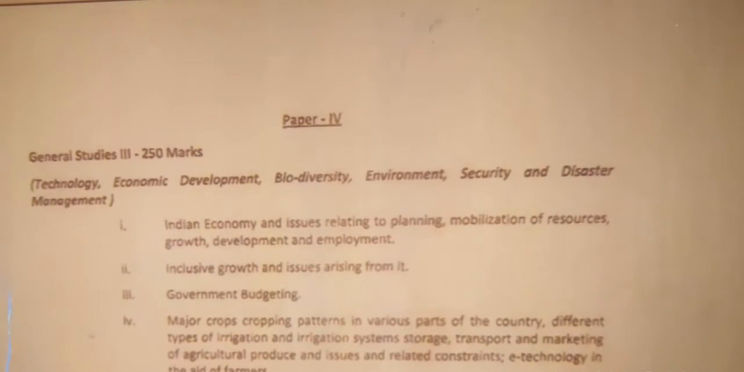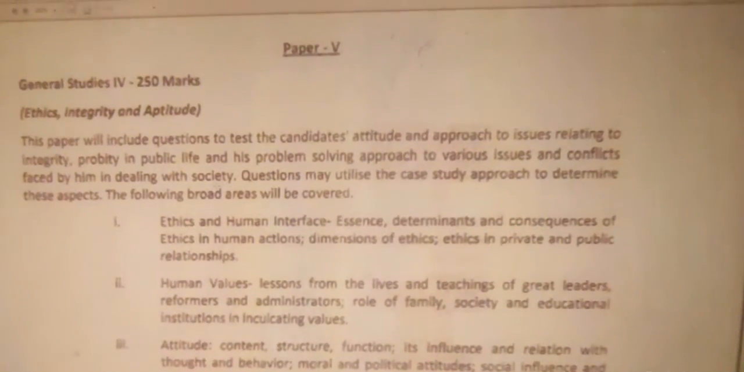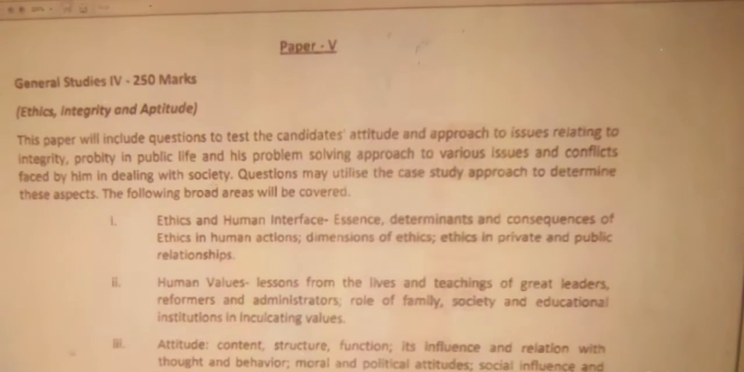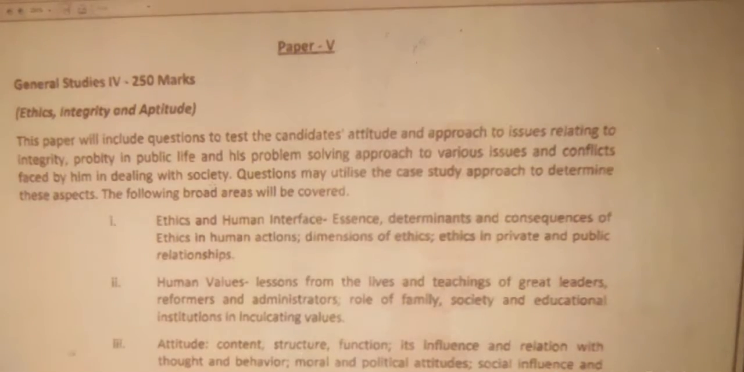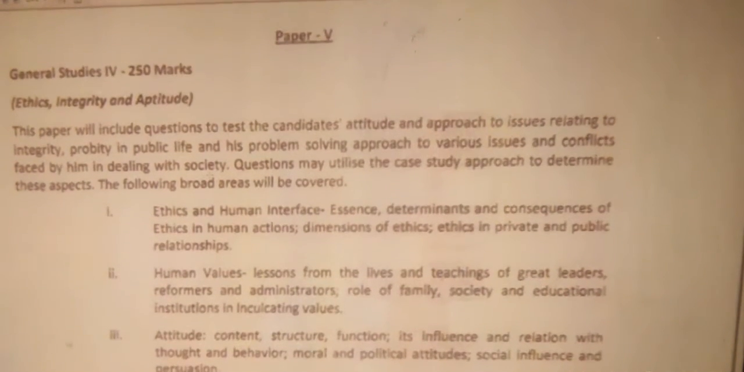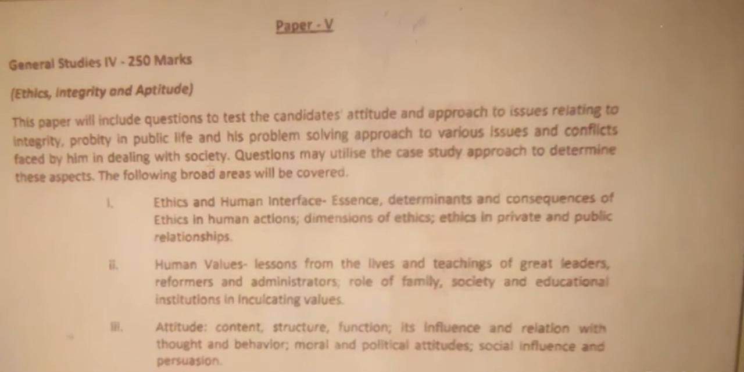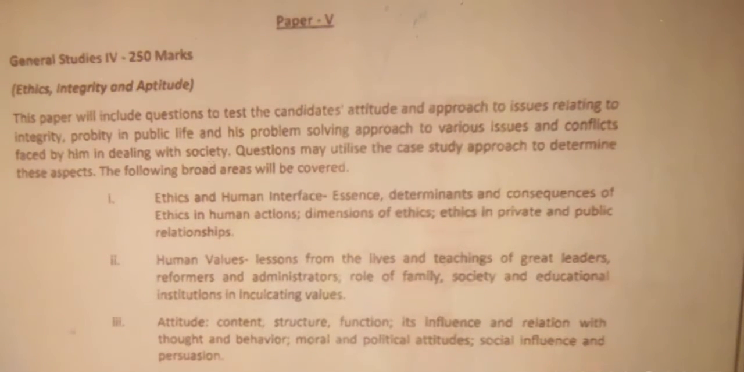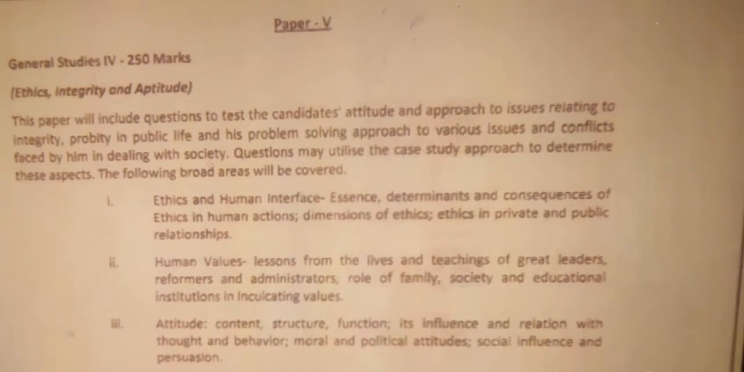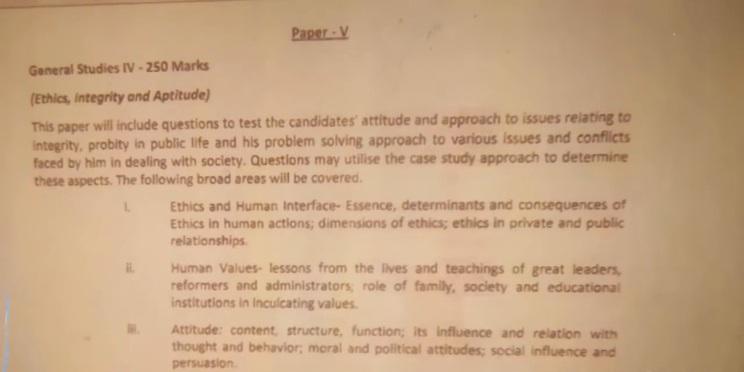Next, move to the next question paper, the mains question paper. This is the fifth question paper. So in the general studies category 4, fifth question paper, 250 marks. This is all about ethics, integrity and aptitude. This paper will include questions to test the candidate's attitude and approach to issues relating to integrity, probity in public life, and his problem solving approach to various issues and conflicts faced by him in dealing with society. Questions may utilize the case study approach to determine these aspects.